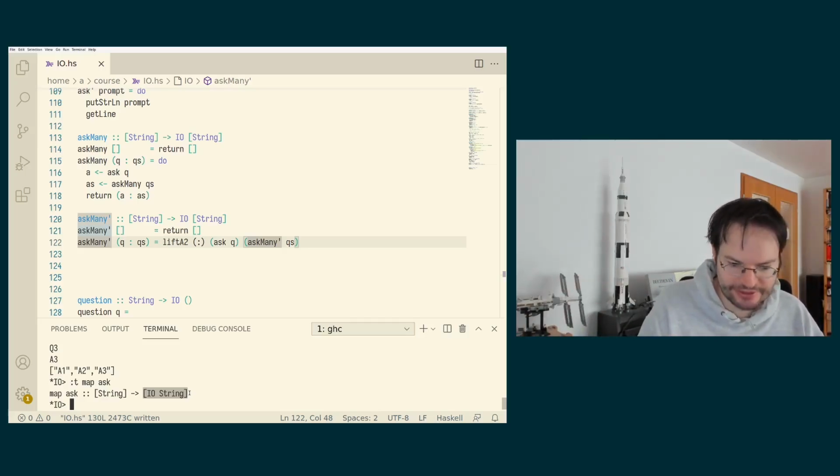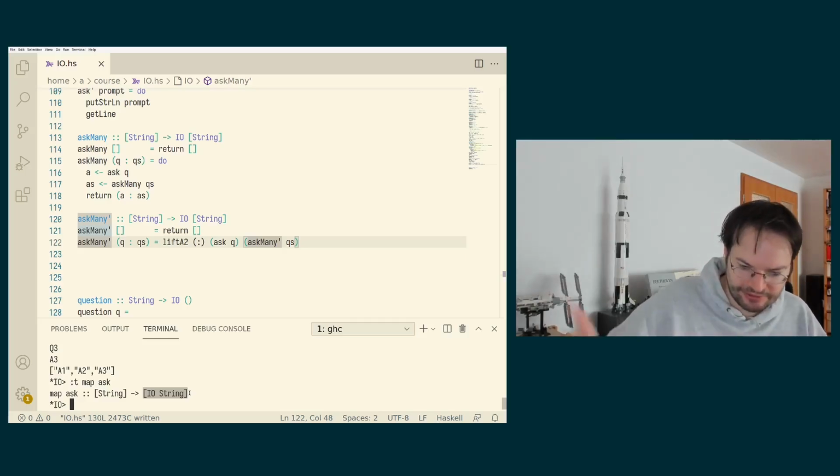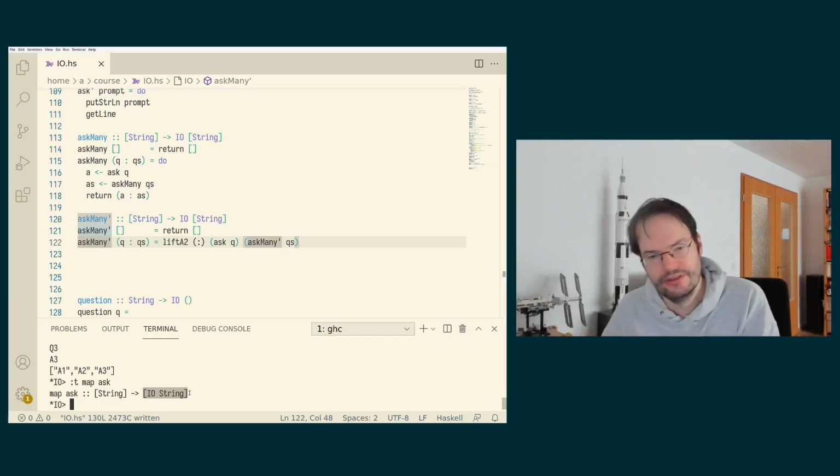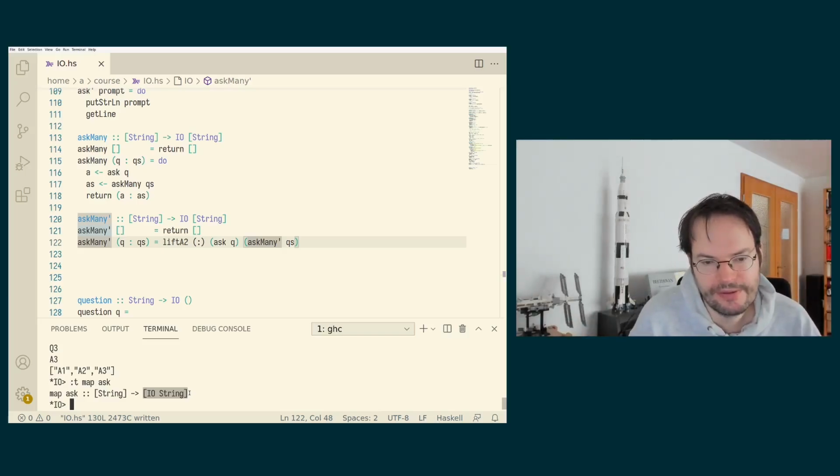And within this list, we store possibly different I/O actions that each of them, when executed, would perform side effects and deliver a final result that has type string. Whereas an I/O action that returns a list of strings is different. That is first and foremost an I/O action that, when executed, performs side effects and ultimately results in a list of strings.